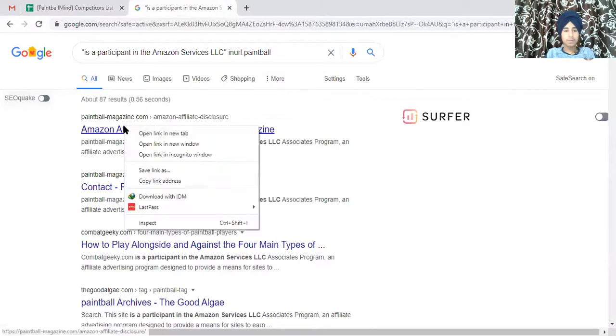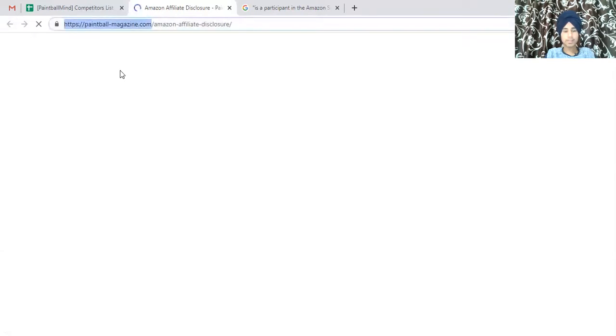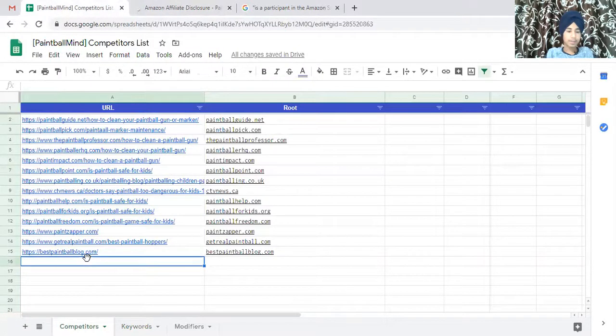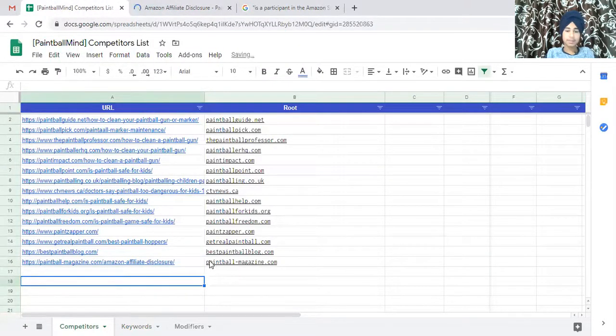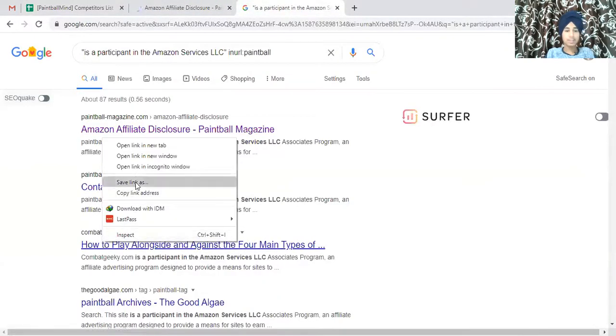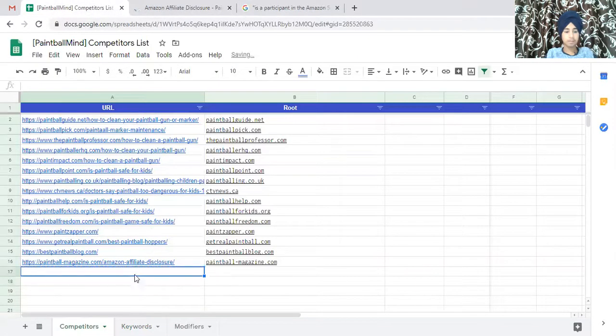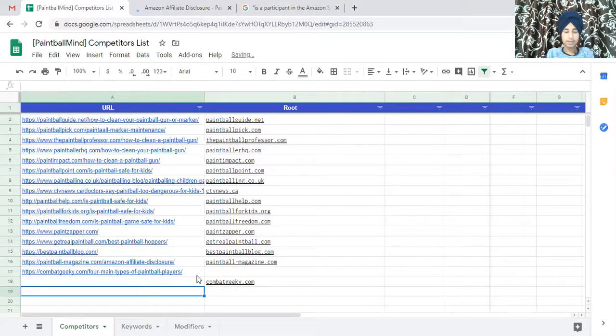So now Paintball Magazine is my competitor. As you can see, they have an affiliate disclosure as well, and they are an affiliate site. So I will just find my competitor and add it over here. As you can see, paintballmagazine.com is added. Combat Geeky, let's see. This looks like a paintball site, with four types of paintball players. So this is also a paintball site.